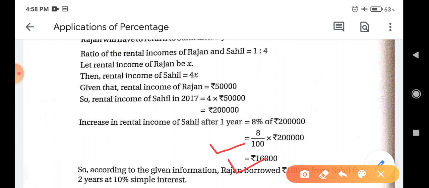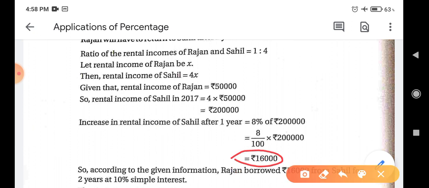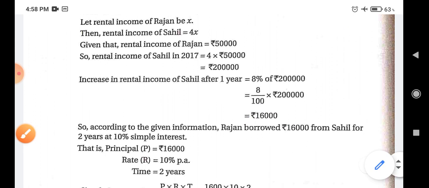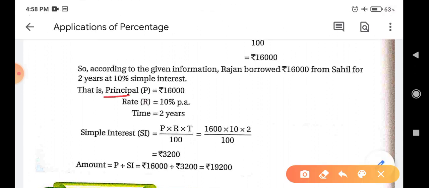According to the question, Rajan borrows this amount, 16,000 rupees, at 10% per annum for 2 years. So now it becomes the principal amount because he borrows 16,000 rupees. Rate of interest is given as 10% per annum and time is 2 years. By using this formula, we can find simple interest, and it is equal to 3200.